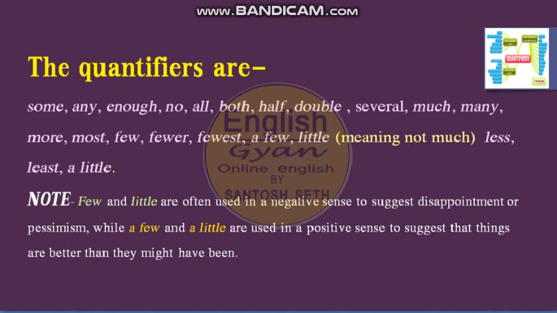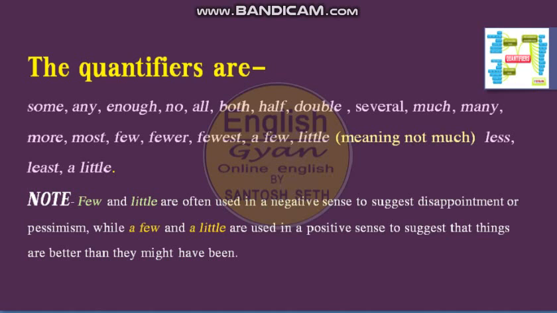There is a very important thing about some of the quantifiers like few and little, and a few and a little. Few and little are used in a negative sense, and when you are talking about a positive sense, then you can use a few or a little.